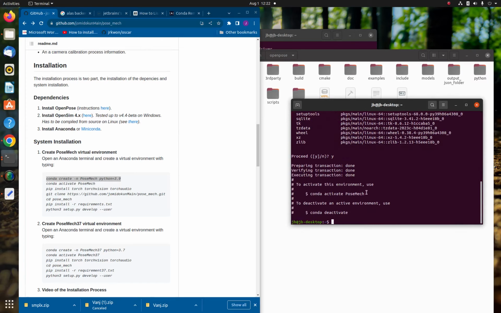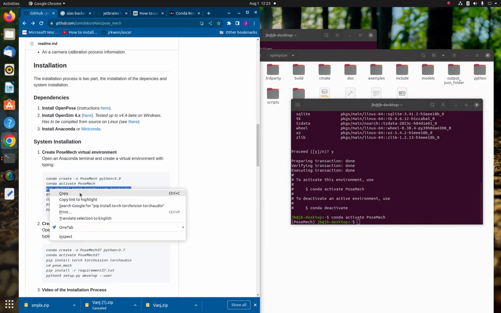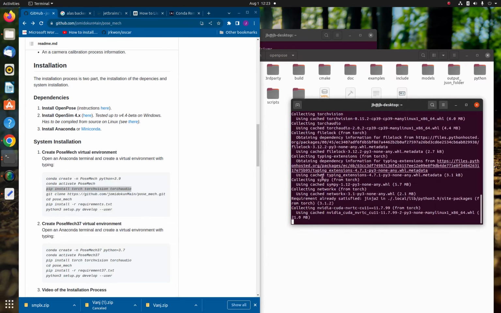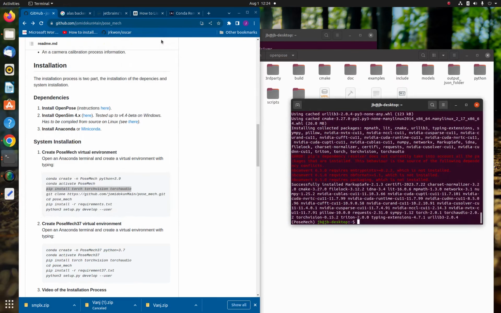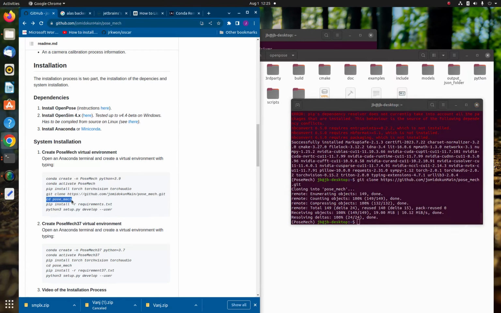Once I open the terminal, I want to check if everything is okay. So I'm going to copy the command here, then paste it. And if everything is good, we should be able to see a pose estimation from our camera, which is what we can see here. And we can press Ctrl-C right here.